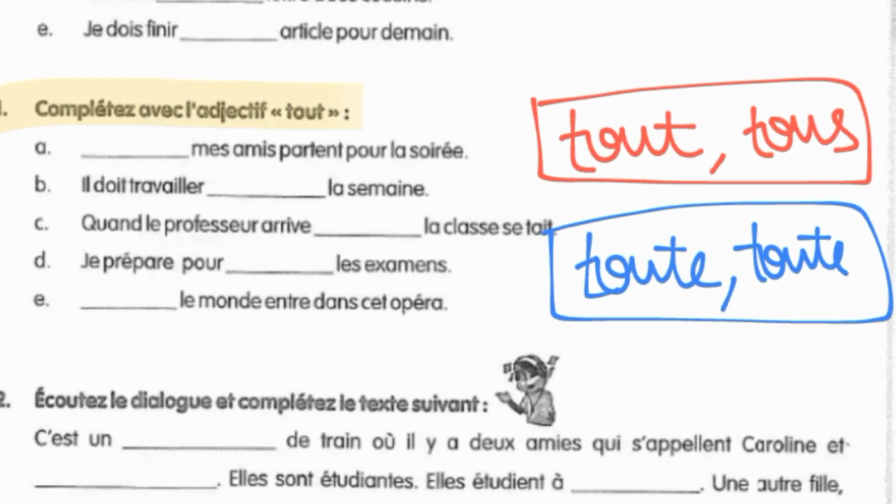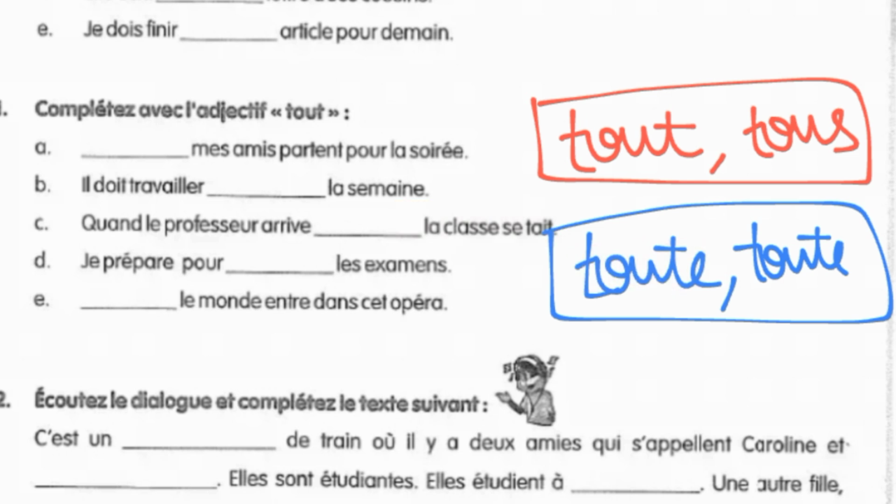In the 11th question, you have to complete with the adjective tout. So in the very first question, you can see that here the noun is mes amis, that means friends, and that's masculine, not feminine. So for masculine plural, we have tous. So in the first part, we are going to fill tous. Then in the B part, "Il doit travailler ___ la semaine." Here la semaine is feminine. So we are going to fill toute. Then in the C part, it is la classe, that is feminine. So again, here we are going to fill toute.